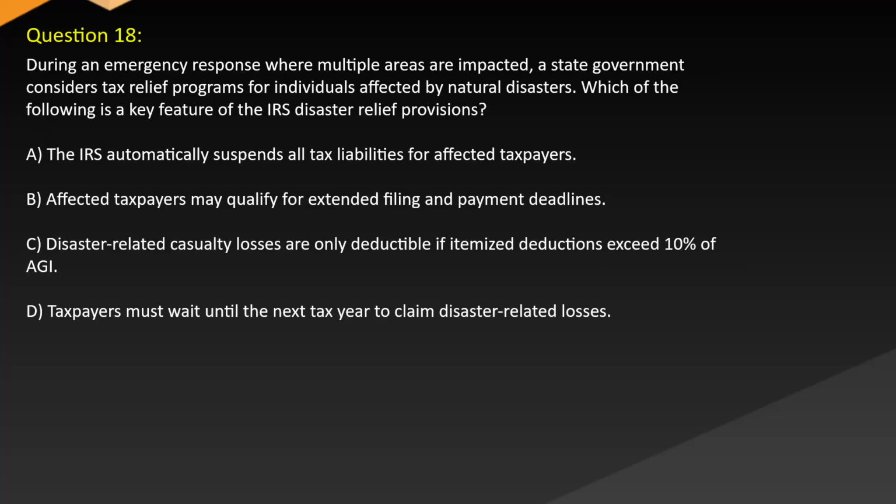Question 18. During an emergency response where multiple areas are impacted, a state government considers tax relief programs for individuals affected by natural disasters. Which of the following is a key feature of the IRS disaster relief provisions? A. The IRS automatically suspends all tax liabilities for affected taxpayers. B. Affected taxpayers may qualify for extended filing and payment deadlines. C. Disaster-related casualty losses are only deductible if itemized deductions exceed 10% of AGI. D. Taxpayers must wait until the next tax year to claim disaster-related losses.